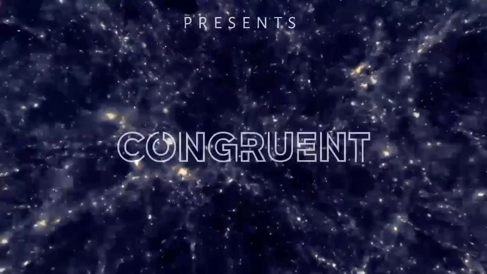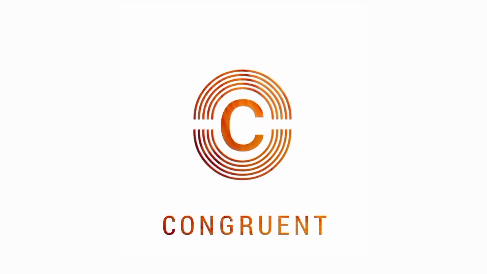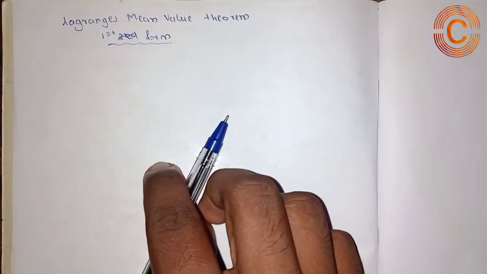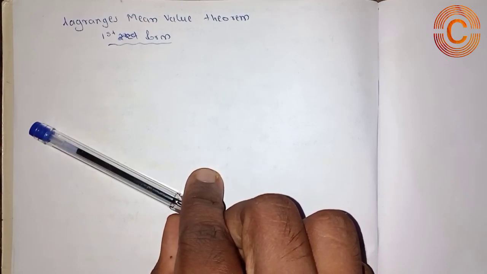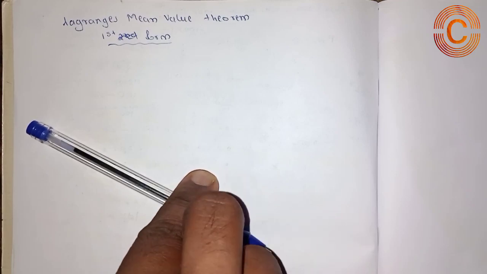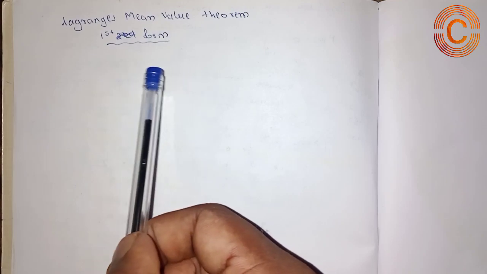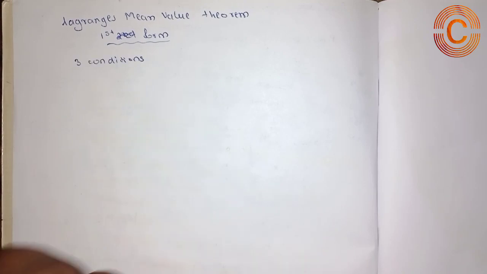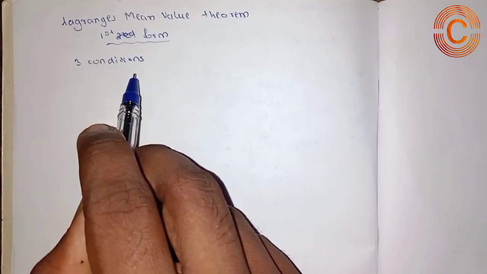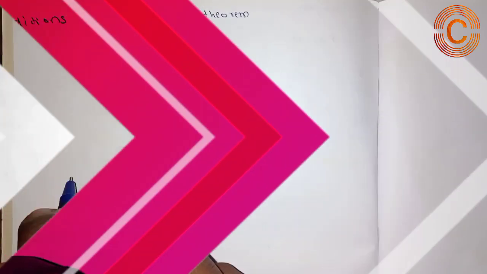So let's begin. In the previous session we learned about Rolle's theorem and its applications, and one question based on Rolle's theorem and its solution was also described in the previous video. Now we are talking about Lagrange's mean value theorem, the first form. It has some similarity to Rolle's theorem, and there are three conditions for Lagrange's mean value theorem first form. So let's check it out.